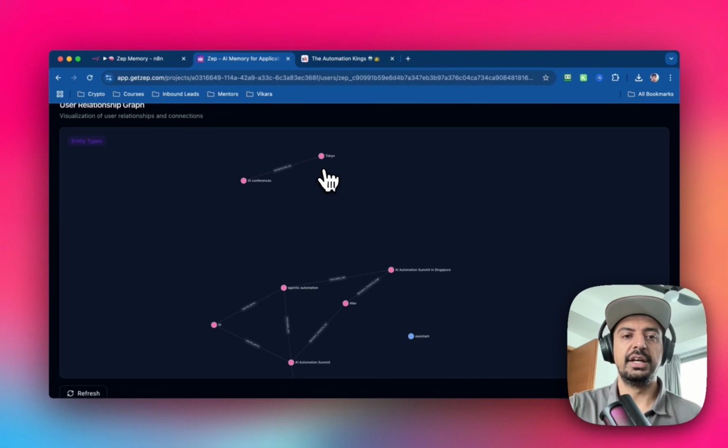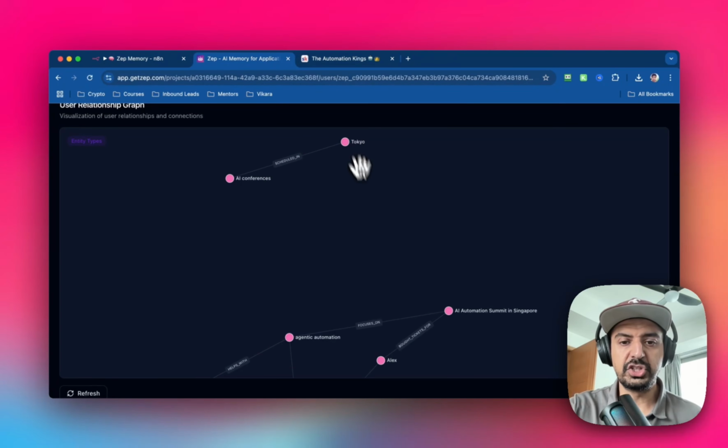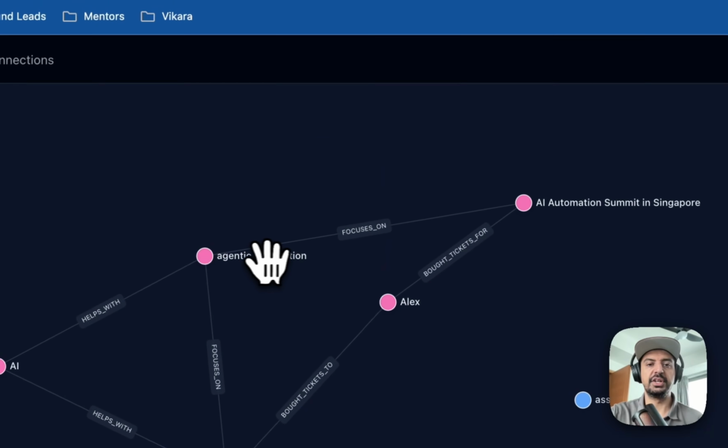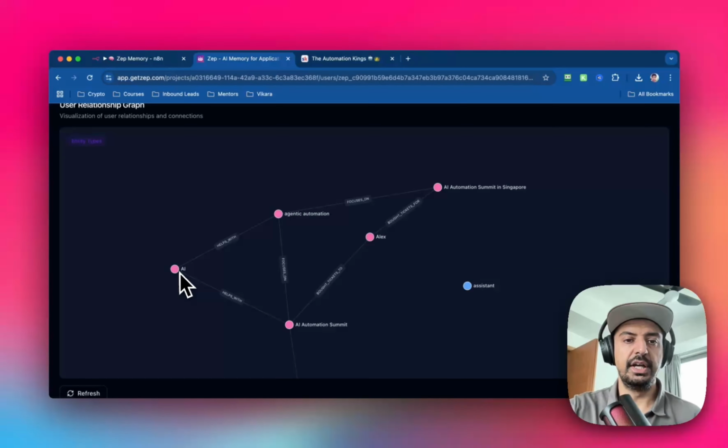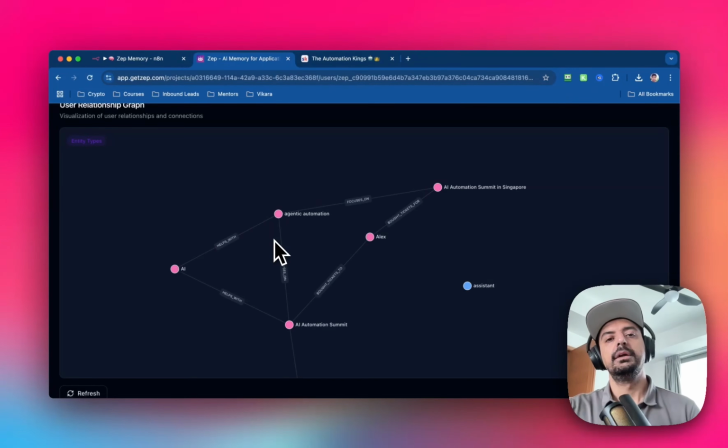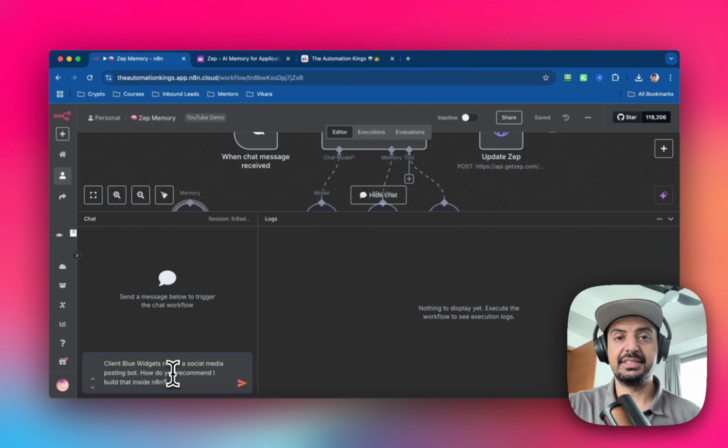So you can see that I'm scheduled to go to an AI conference in Tokyo. So that's been scheduled. You can see that as a relationship there. If I scroll down, you can see Agentic Automations focuses on AI Automation Summit in Singapore. Then I've got AI helps with Agentic Automations. And this is basically based on my conversations with the AI agent. So let's test this AI agent.